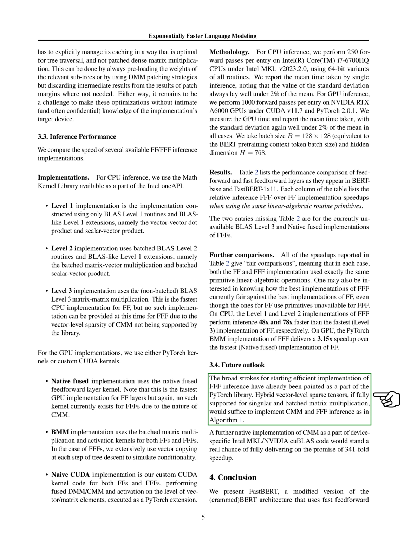Looking ahead, the groundwork for efficient implementation of fast feedforward inference has already been laid within the PyTorch library. If hybrid vector-level sparse tensors were fully supported for both singular and batched matrix multiplication, it would be enough to implement CMM and fast feedforward inference. Moreover, a native implementation of CMM as part of device-specific Intel MKL or NVIDIA cuBLAS code could potentially deliver a 341-fold speed improvement.